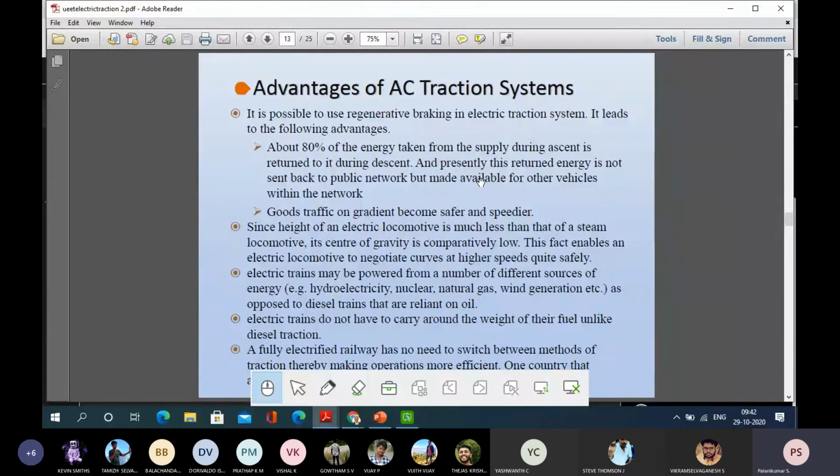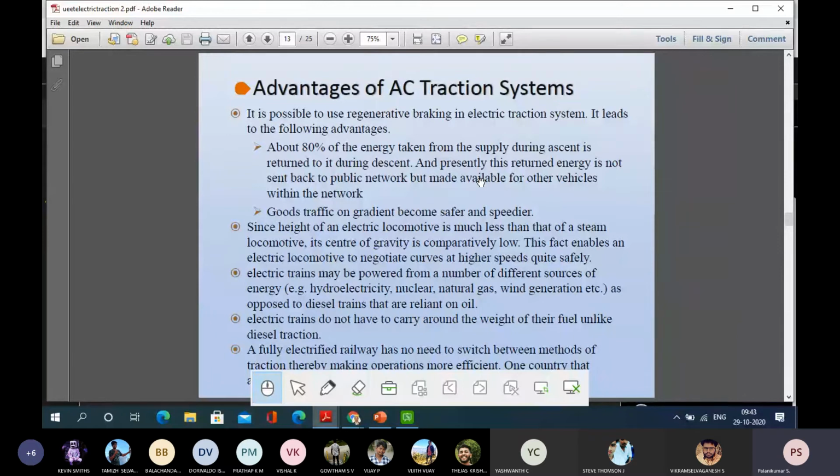When I decelerate, what happens? I just cut down the supply. Automatically, due to the moment of inertia, the vehicle keeps rotating, and the motor keeps on running, acting as a generator. Where the supply is zero, reversible power flow will happen.